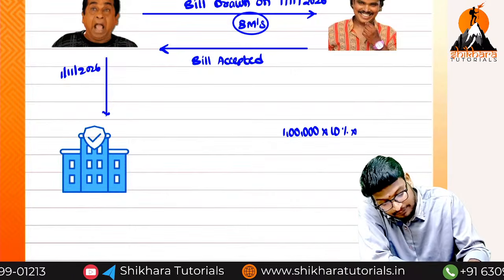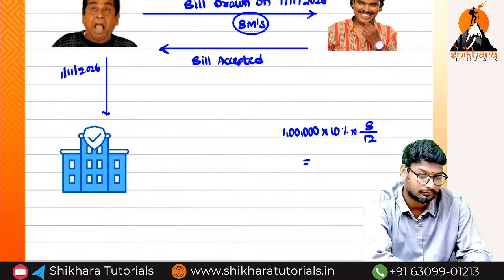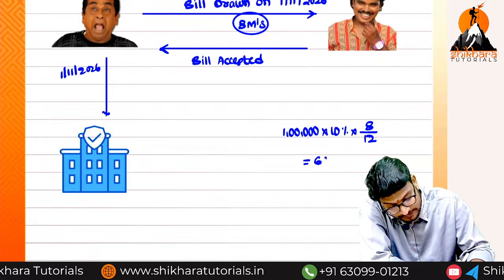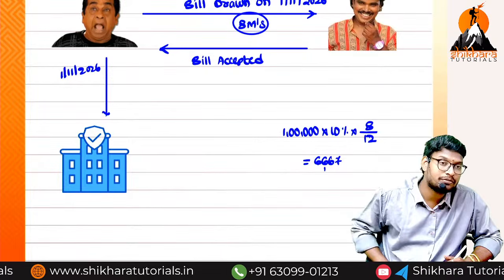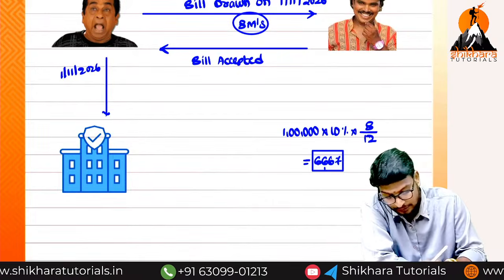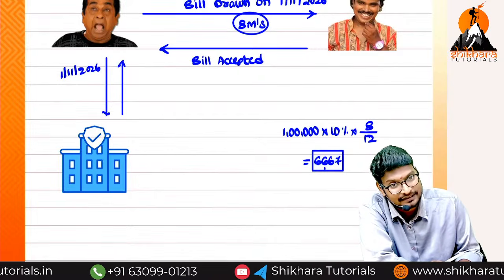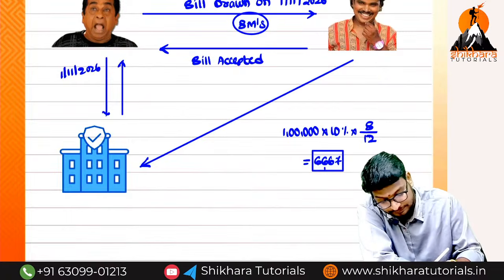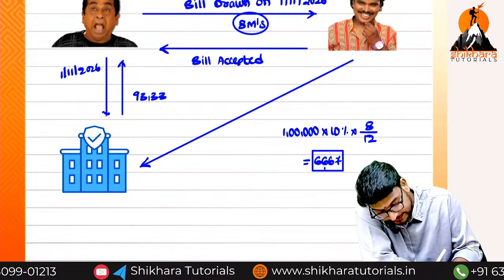Now can you tell me how much? 8 divided by 12, that is equal to 6,667. So the total amount of discount we have received is 6,667. Now how much amount will we pay to Brahmi? 1 lakh minus 6,667, that is equal to 93,333.